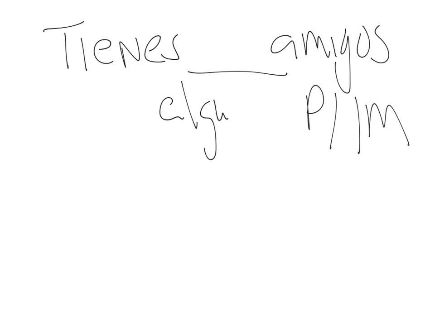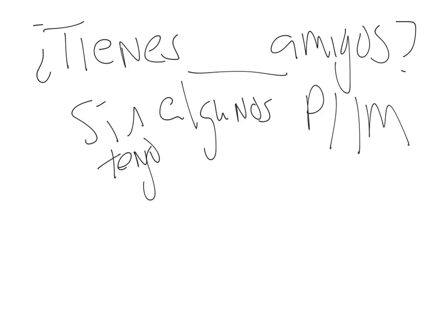And if we're saying, ¿tienes algunos amigos?, do you have some friends? What form of alguno are we going to use? Well, amigos is plural masculino, so you would choose the plural masculine form of alguno, which would be algunos amigos. ¿Tienes algunos amigos? And you'd say, sí, tengo algunos amigos. Algunos amigos es la respuesta. Let's try otro ejemplo por este tipo de actividad. How are we going to work on this? Showing number and gender agreement.